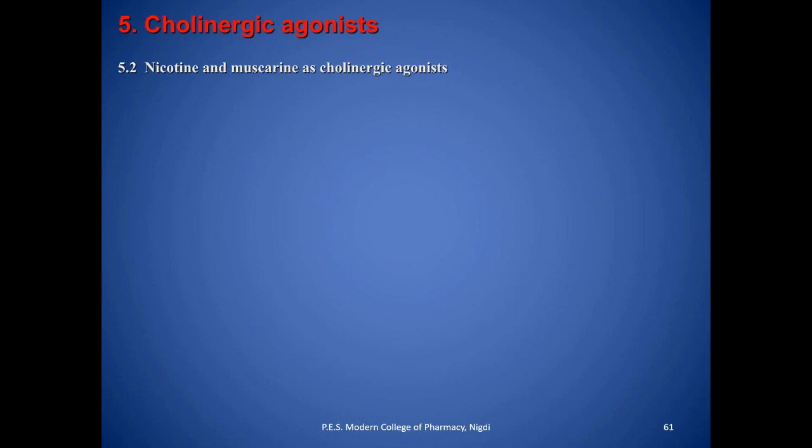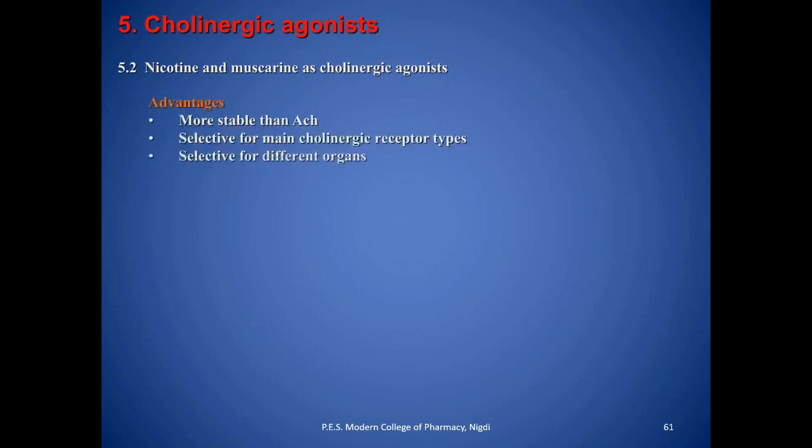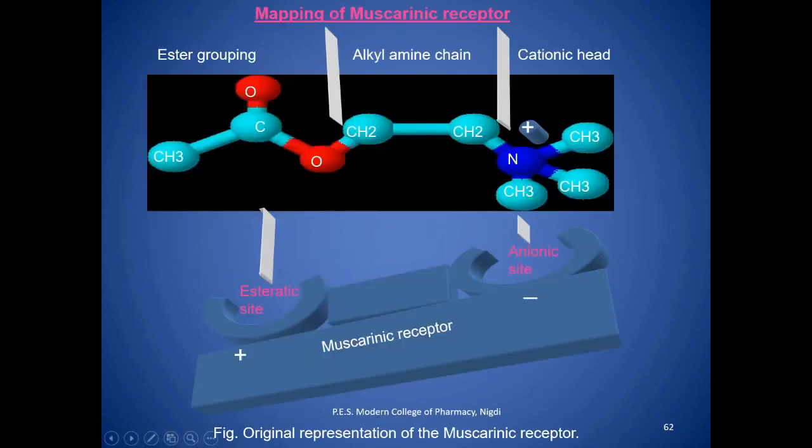So cholinergic agonists, nicotinic and muscarinic. We have already seen that. See, these are the major binding sites for acetylcholine on the muscarinic receptor. Here it is an esteratic site, and this is an anionic site.